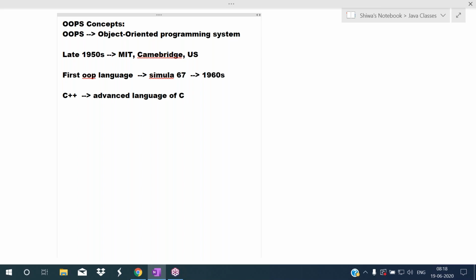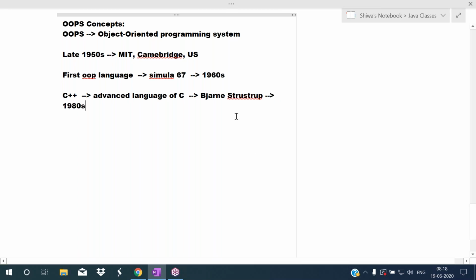C++ is the advanced version of C, which means all the code in C can also run in C++. So who developed C++? C++ was developed by Bjarne Stroustrup, who introduced it in the 1980s.